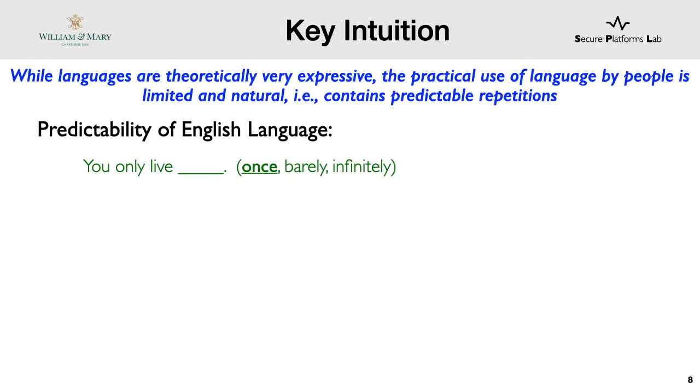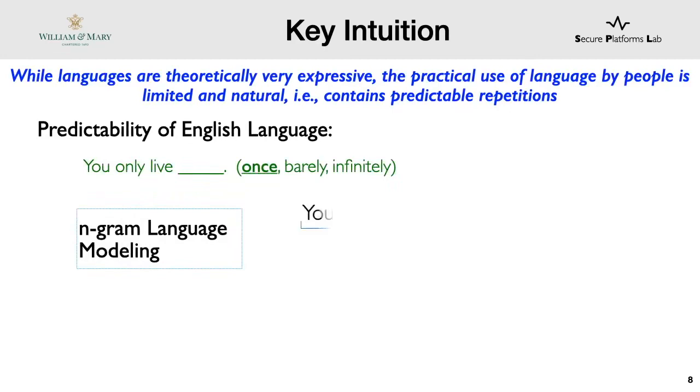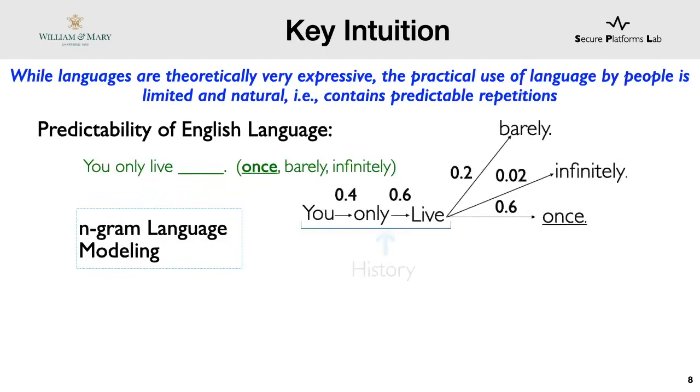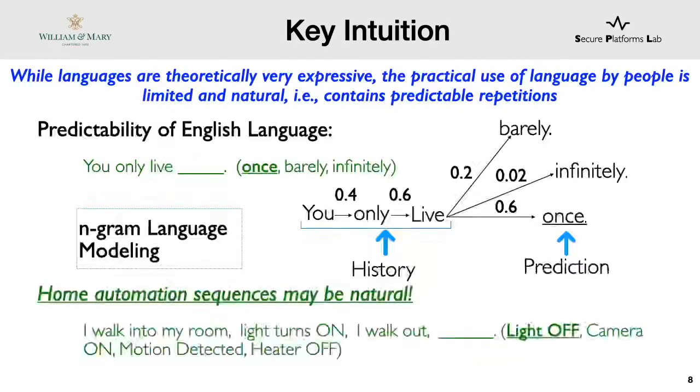One of the language modeling techniques used for this kind of prediction is known as n-gram language modeling, which looks at probability of an event after a certain history. Here, once is clearly the most probable because in a corpus of human conversation, you only live once is going to be more probable. Now, let's use this intuition for home automation events.